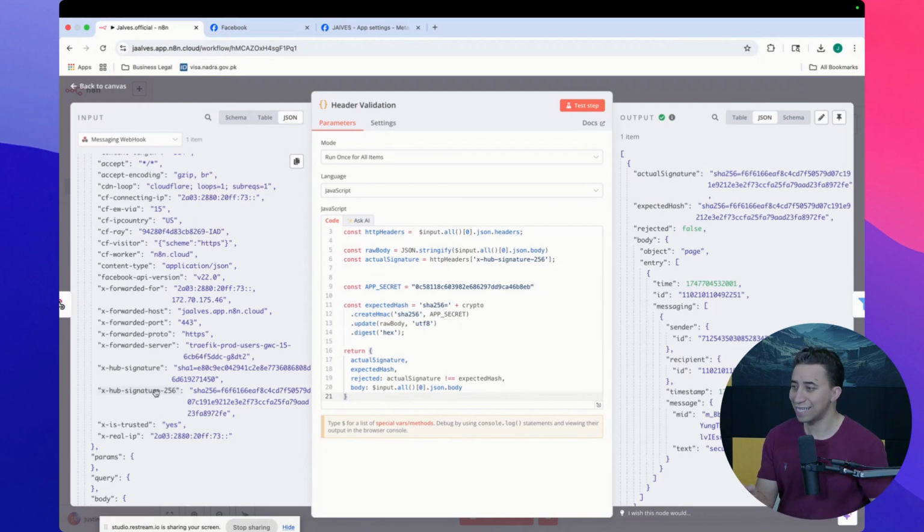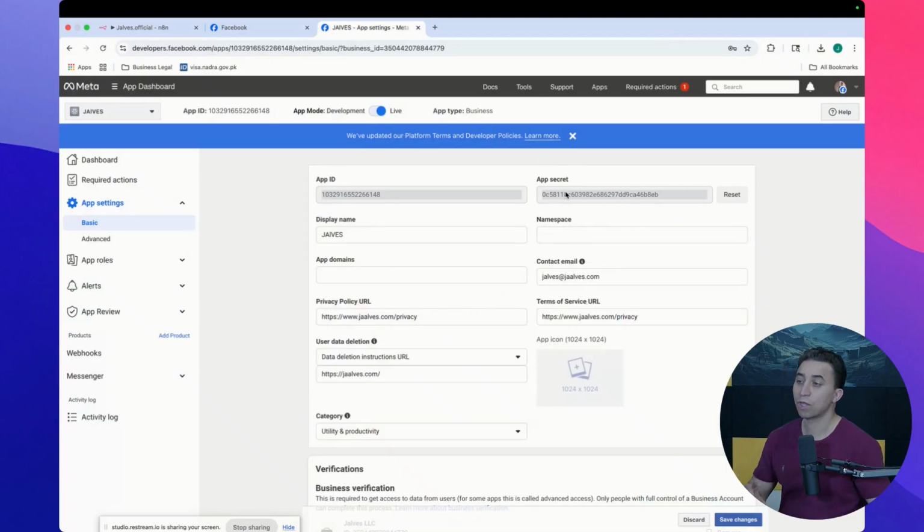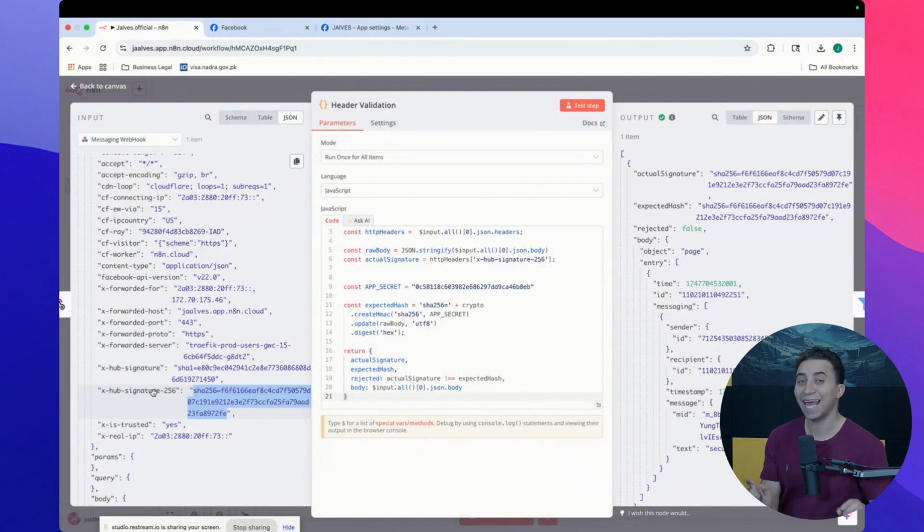So when Facebook communicates with my application, on this header property they encrypt my app secret key, put that on the header of the request, and send the request.